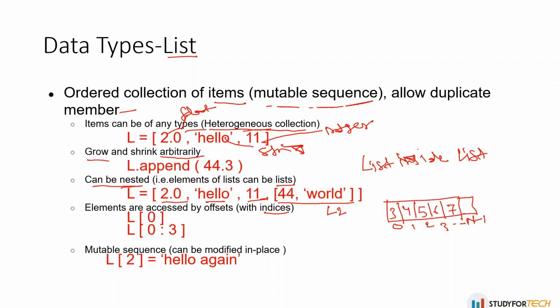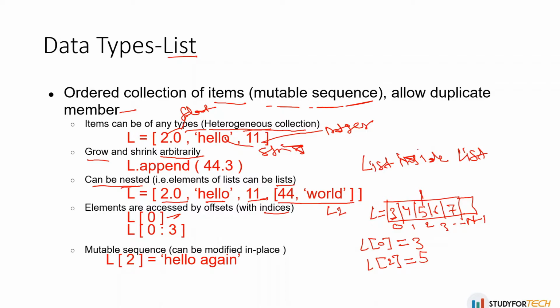The value of this particular list can be accessed by this offset or index. If you want to access this particular value, you just write L of 0, and it will print 3. If you access L of 2, then the corresponding value 5 will be printed.